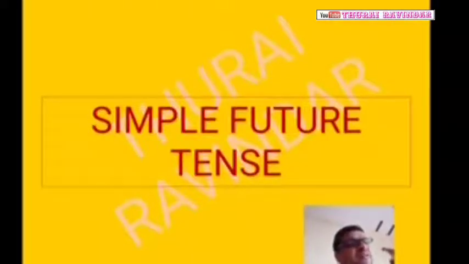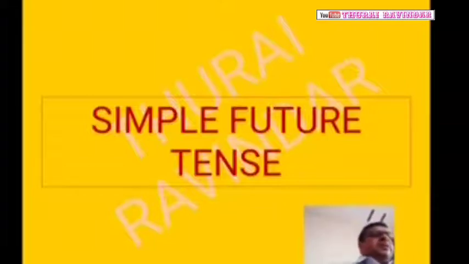In is used with big cities, and at is used when we talk about small cities.